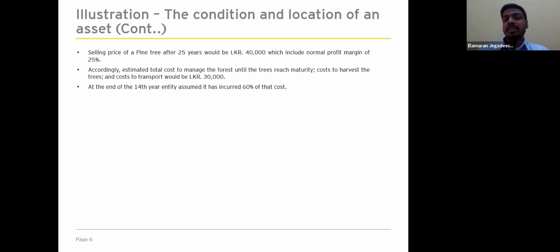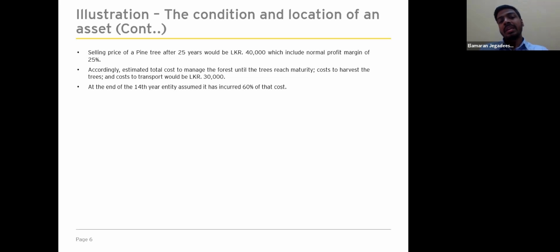The cost plus margin, which is your selling price, is 40,000. Accordingly, the cost includes the cost to manage the forest until the trees reach maturity, the cost to harvest the trees, and the cost to transport. So which includes 30,000. And at the end of the 14th year, the entity assumes it has incurred 60% of the cost. So based on the previous example, the price used to determine the fair value is 40,000, which is after 25 years.